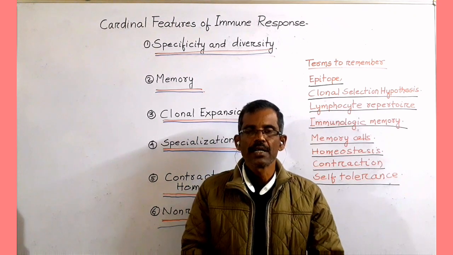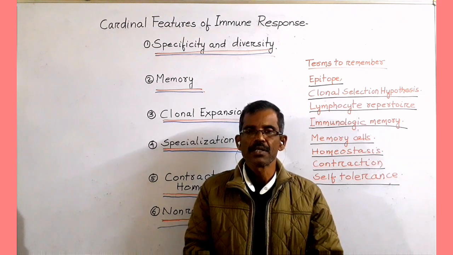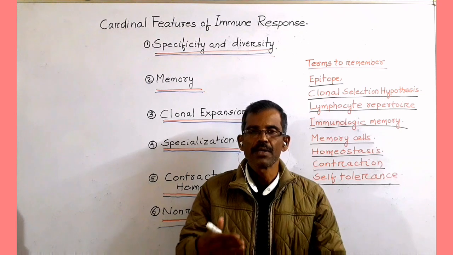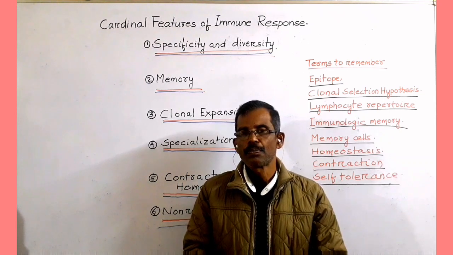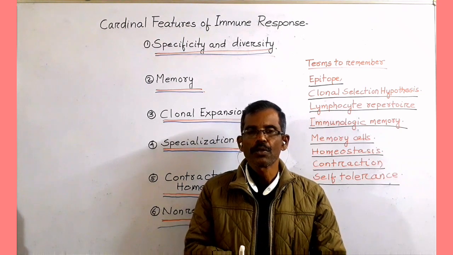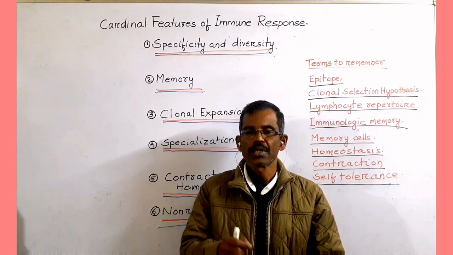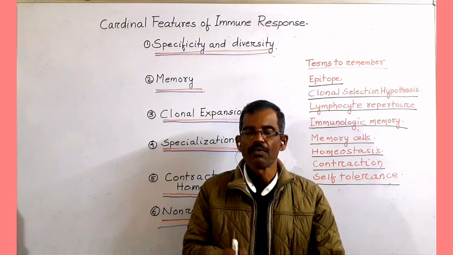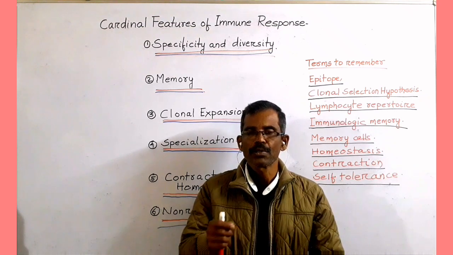Clones of lymphocytes with different specificities are present in an unimmunized or naive individual. These lymphocytes are able to recognize and respond to such antigens, and this is the basic tenet of the clonal selection hypothesis.